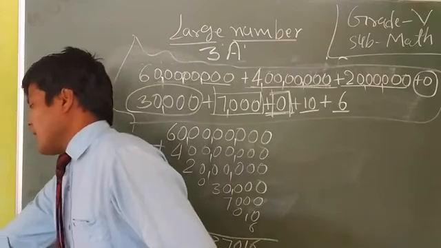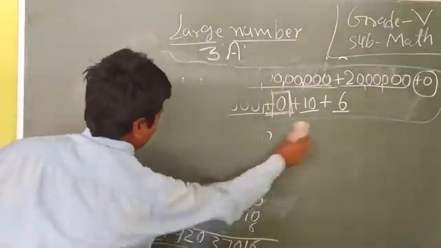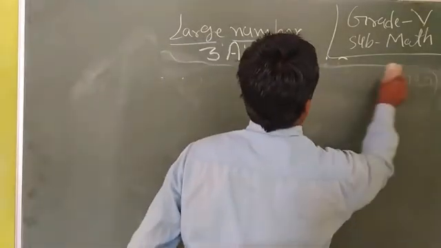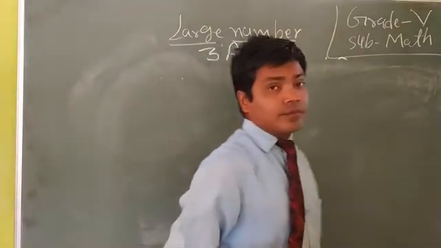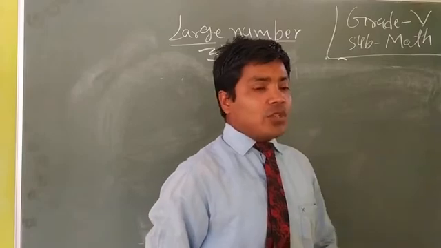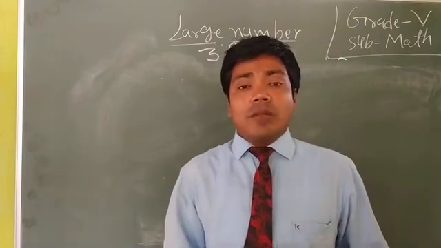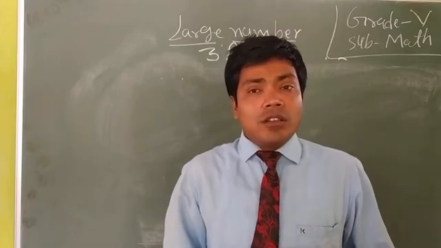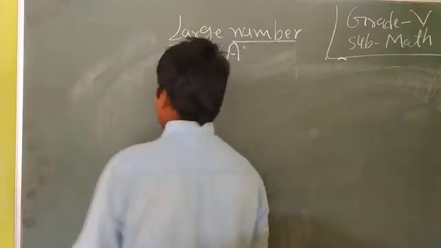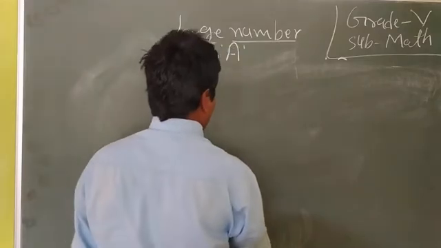So dear student, I will write a few questions here and you have to complete them. The expanded form. Expanded means to split the numbers according to their place value. Okay, dear student. So here is written 43,700.